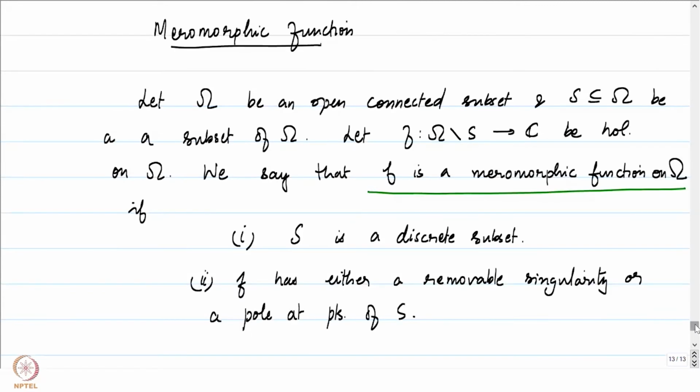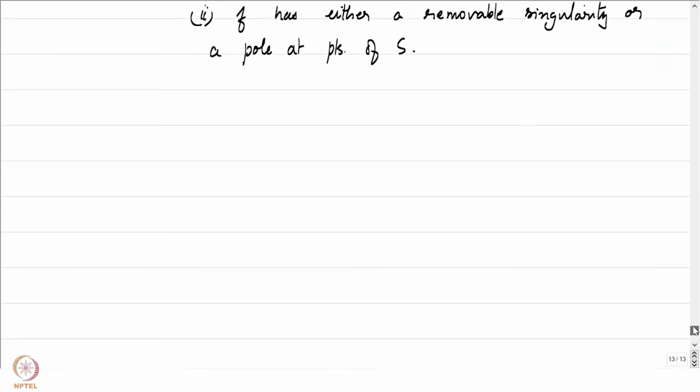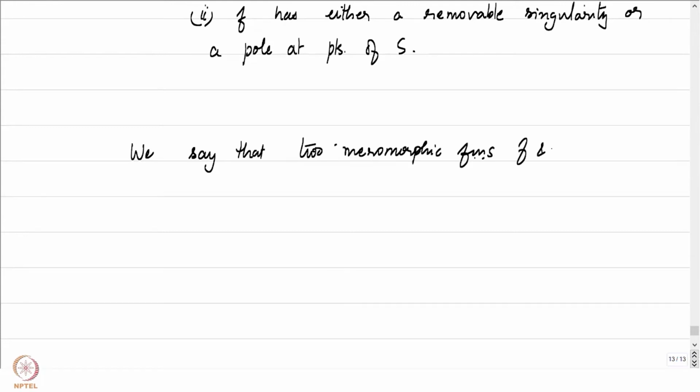So meromorphic functions are, in some sense, a more general class than holomorphic functions. We will now define an equivalence of meromorphic functions. Note that there is some capital S lurking in the background. So let me just note an equivalence there. We say that two meromorphic functions f and g on omega are equivalent